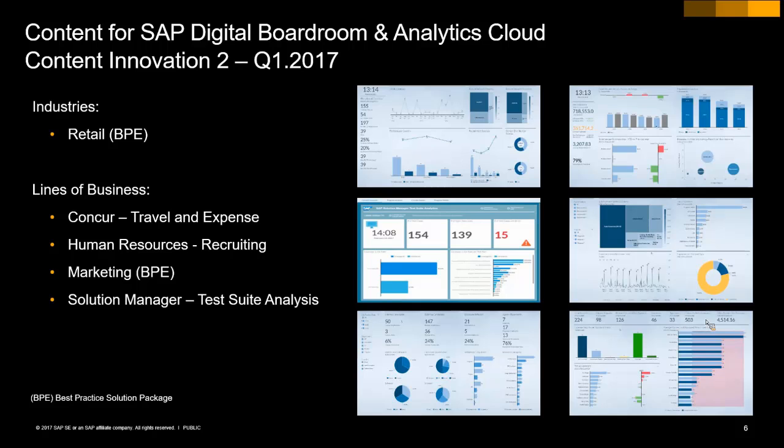So we innovated two times. Second innovation, you see here, we added retail as a best practice solution and more lines of business. So Concur, our travel and expense solution. We have the human resources recruiting part to that, marketing, and last but not least, Solution Manager's Test Suite Analytics.